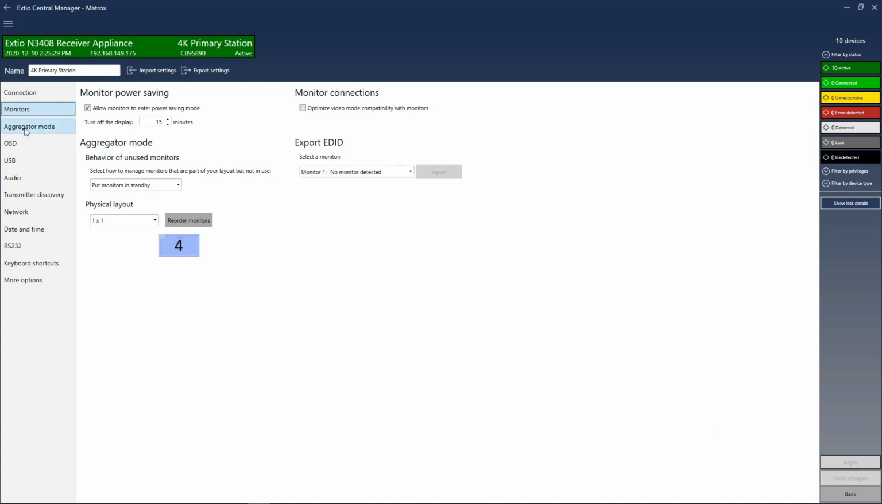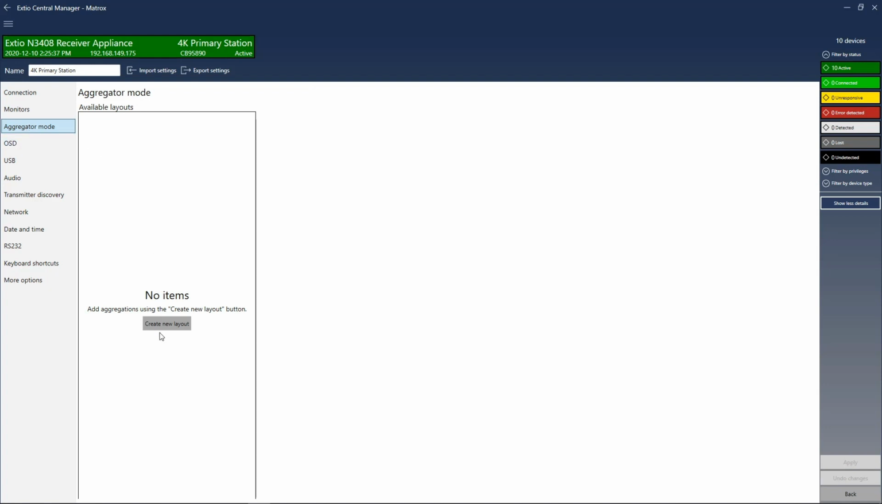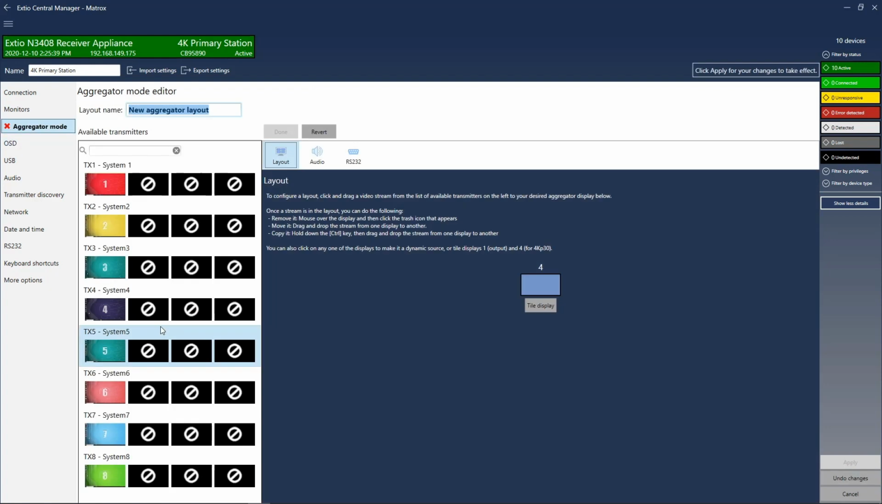The second step is to create aggregated layouts and choose which source systems are part of your tile view. Click on Aggregator Mode. Click Create New Layouts. On the left-hand side, you see all the transmitter devices that are available. We are using our quad input transmitter device. Each transmitter is connected to a single head system. So as expected, our cable detect feature tells you that there is no video signal on input 2, 3, and 4.